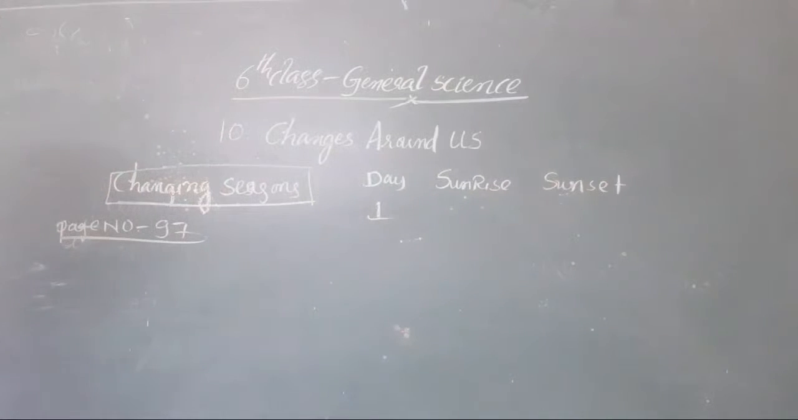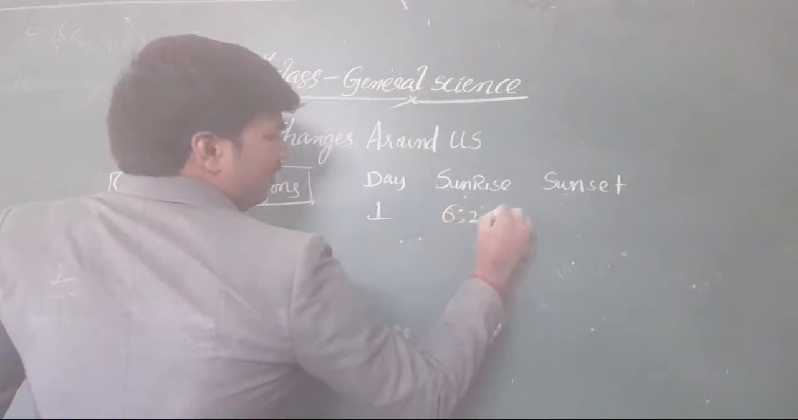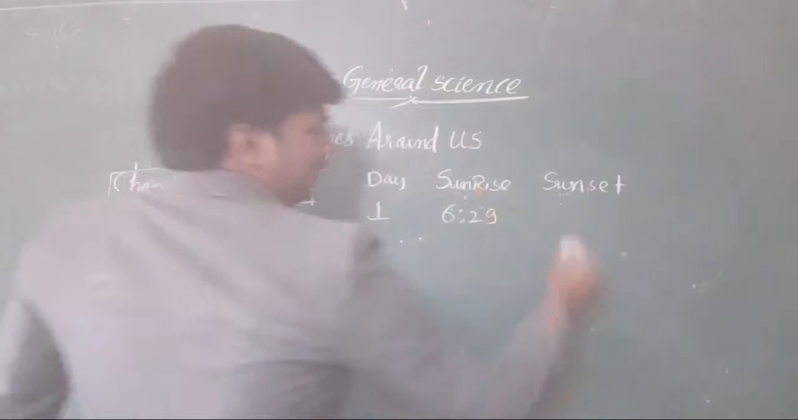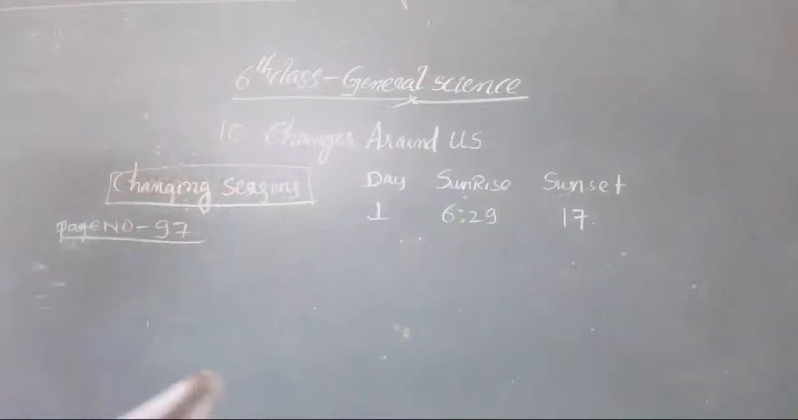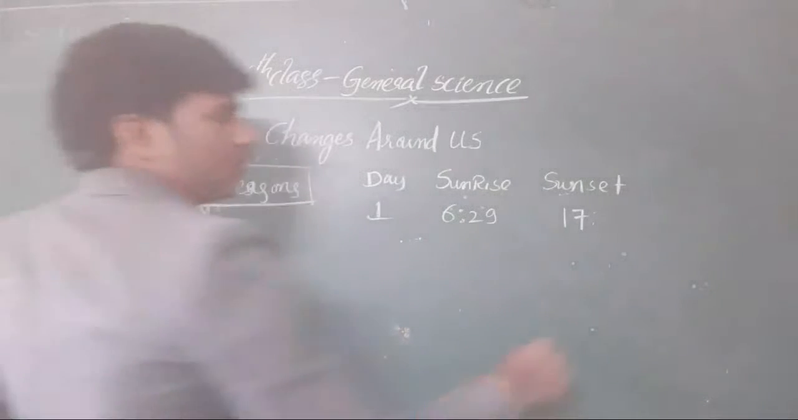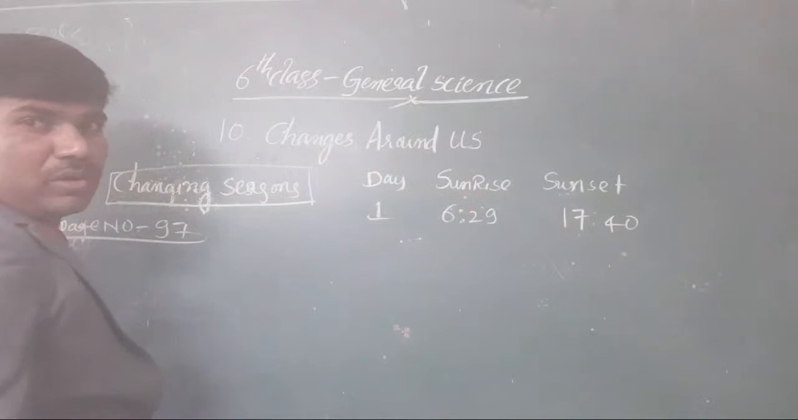Okay, check it here. What is the time of sunrise here? The time of sunrise is 6 hours, morning 6:29. The sunset we call the evening 5:40. It is the evening 5:40. Okay, clear or not, all the students? What is the duration between these two times?